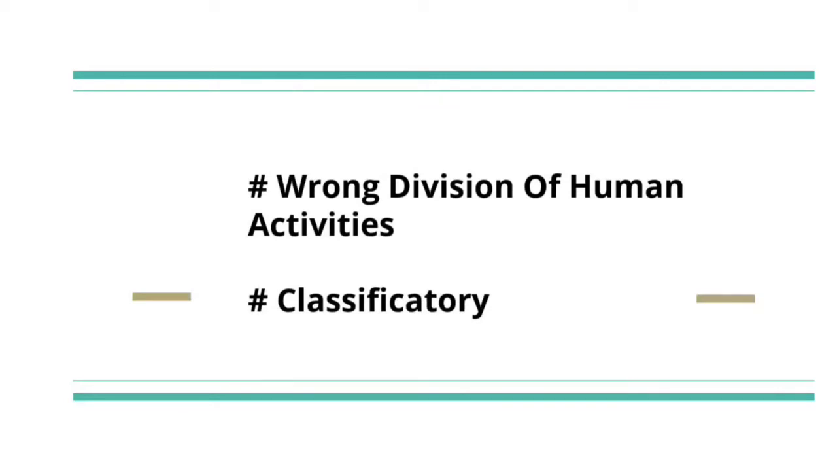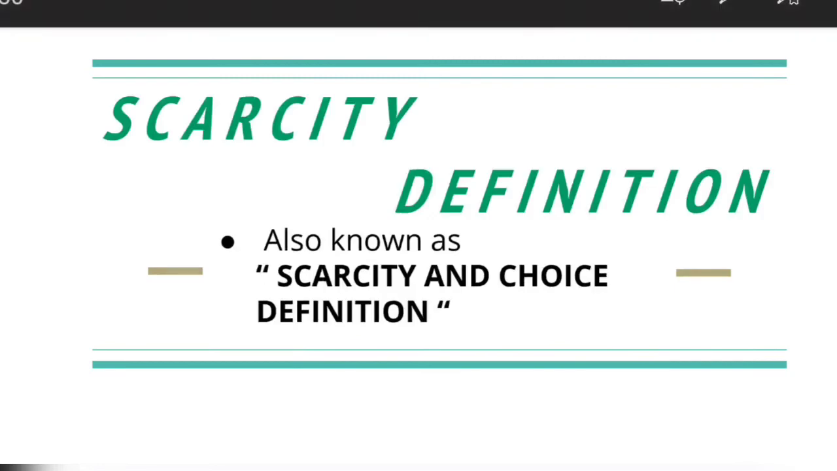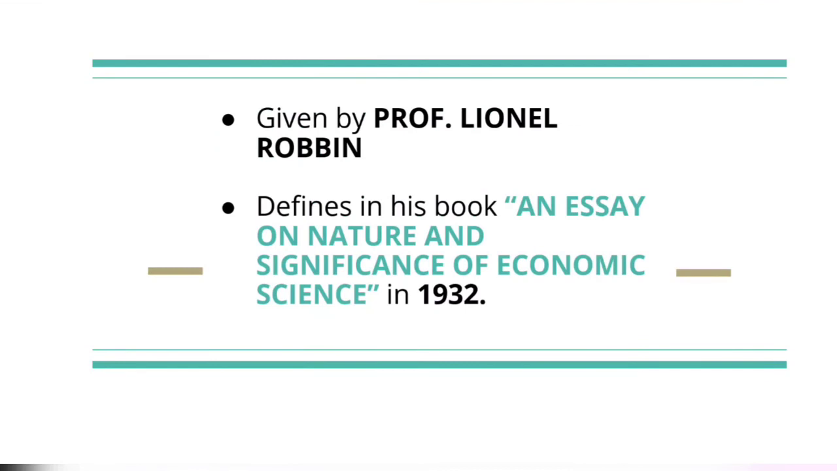And the last one is classificatory. The definition is classificatory, and in it we find many categories, but the distinction between them is not clear, for instance, ordinary and extraordinary business, social and unsocial, etc. The third definition of economics is the scarcity definition, which is given by Professor Lionel Robbins.